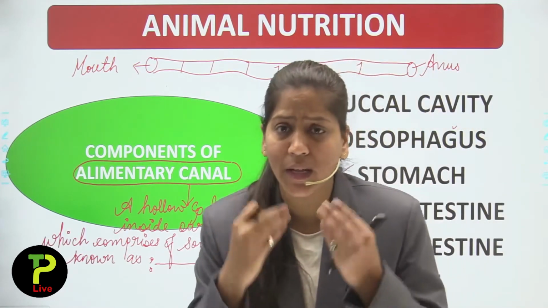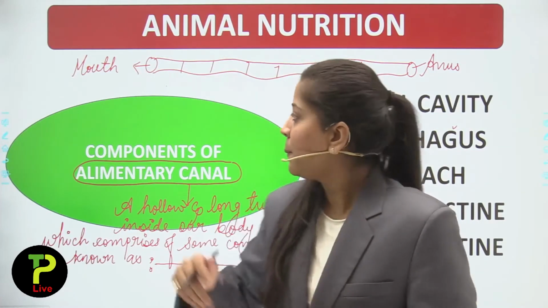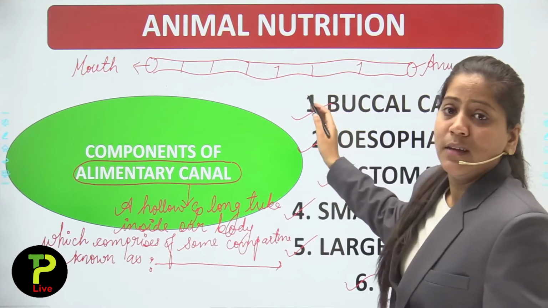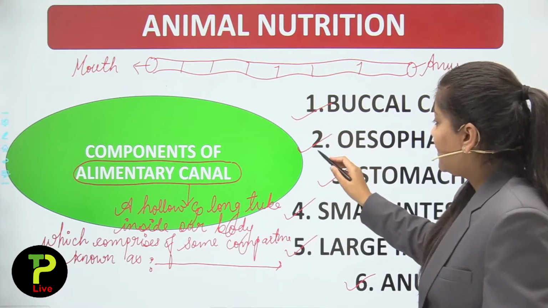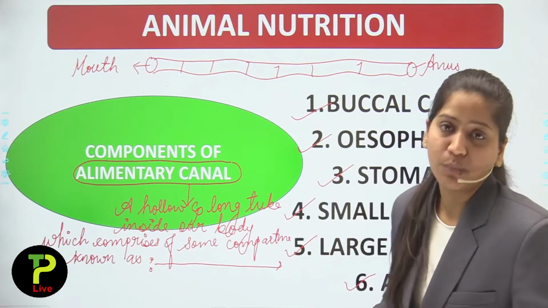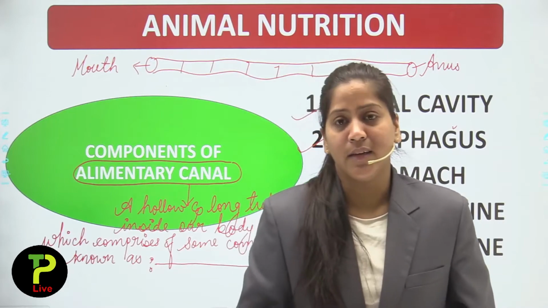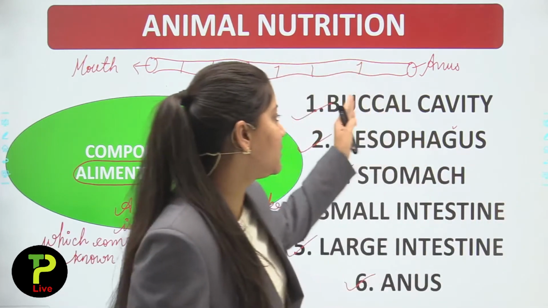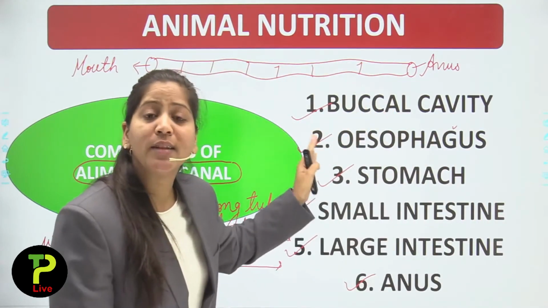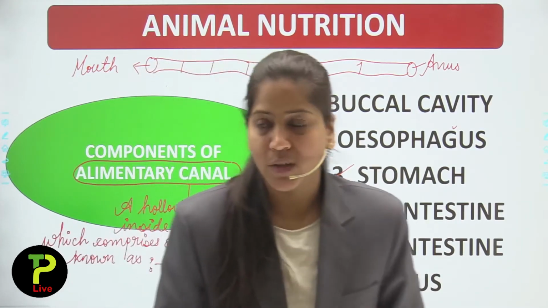So in our buccal cavity, the digestion process starts. Okay, so first is buccal cavity, second is esophagus, third is stomach, fourth is small intestine, fifth is large intestine, and sixth is anus. We will discuss these compartments or digestive organs one by one in further lectures.